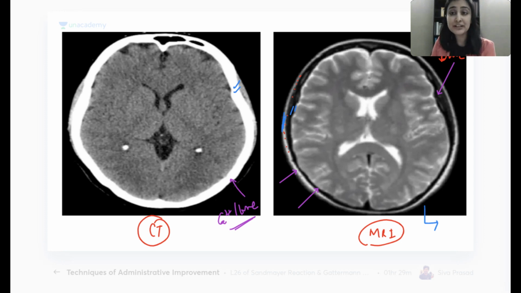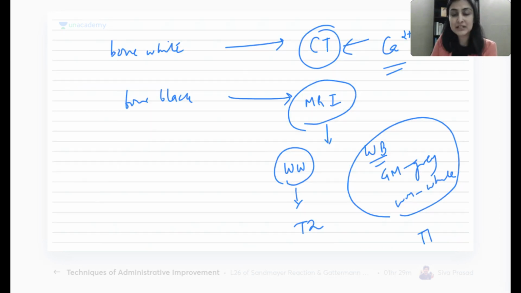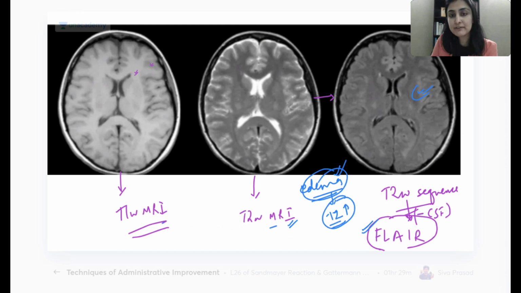Everybody is feeling confident, each and every one person. So here I am seeing water is white. No questions asked, T2 weighted MR. Then when I give you an image where water is black, then I will analyze. If the white matter is indeed white, it is T1. But if it is the opposite, where the gray matter is actually whiter, that becomes my FLAIR sequence. Okay? Everything clear so far?